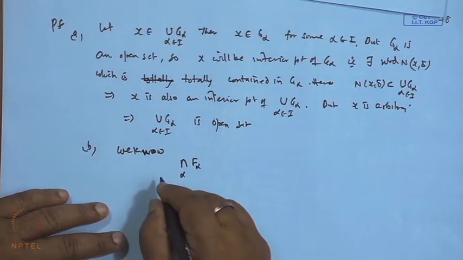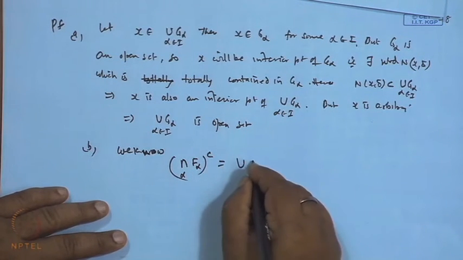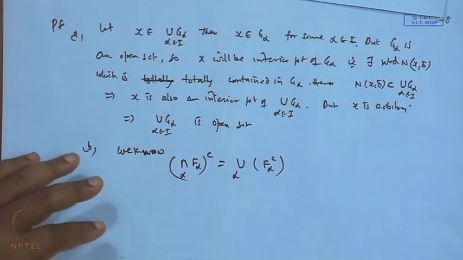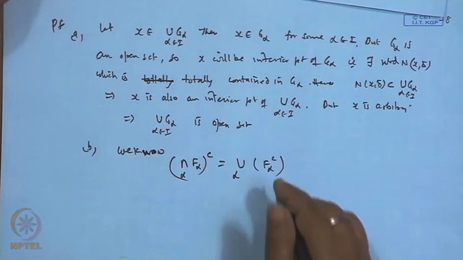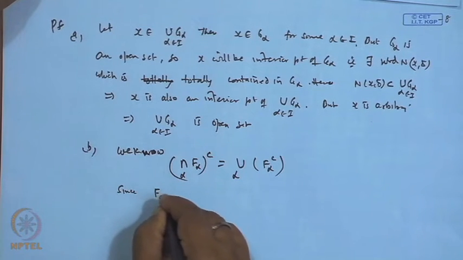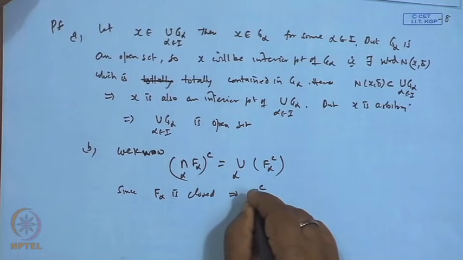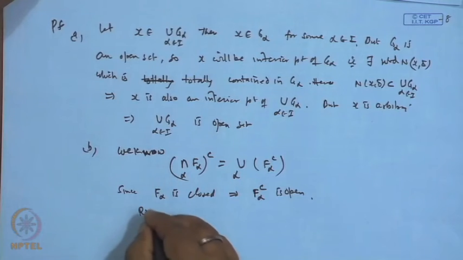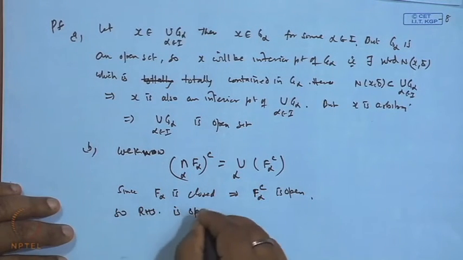If I find the complement of the arbitrary intersection, this becomes the arbitrary union of the complements f alpha c. Now, what is given is f alpha is closed. So, f alpha c will be open, since f alpha is closed. The right hand side is the arbitrary union of open sets, so the right hand side is open.